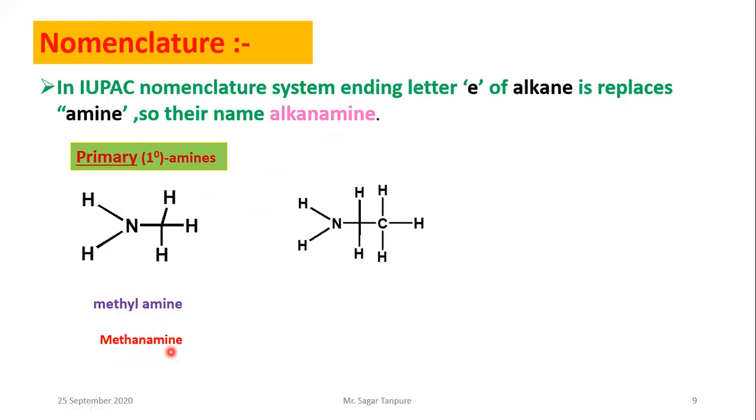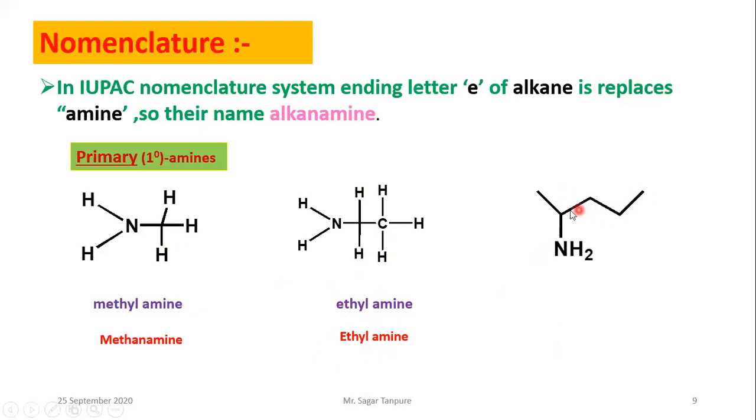See another example. Here you have taken which group? CH2CH3, that is an ethyl group. Before, you took a methyl group; here, an ethyl group. Then what is the name? Ethylamine. Here the ethyl group is named first and then amine, so ethylamine, and another name is ethanamine.